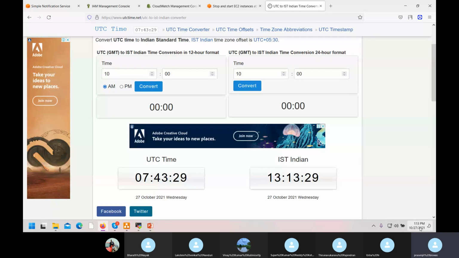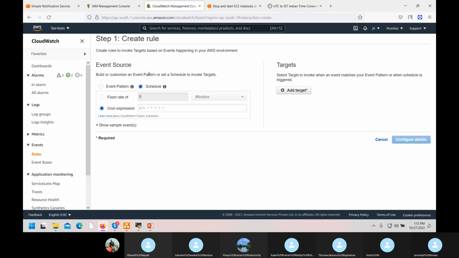Okay, I want it at 1:20. It should stop. It will take some time to explain that. I am taking 1:20. So 1:20 means 7 minutes, so here I have to add 7. That means it will be 50. 17:50. So 7:50. Correct? So let's do it. Here in the expression, first count the minute: 50. Next 7. Next 8.